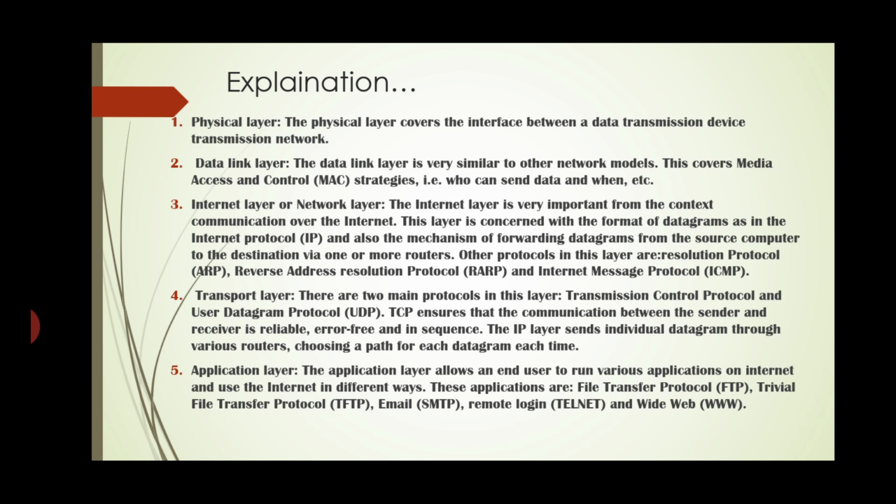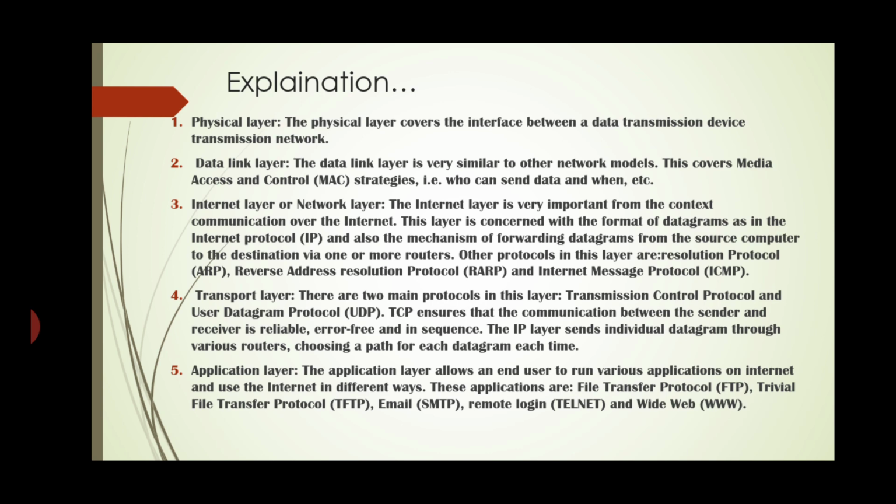Other protocols in this layer are the address resolution protocol, that is ARP, RARP, that is reverse address resolution protocol, and internet control message protocol, that is ICMP.